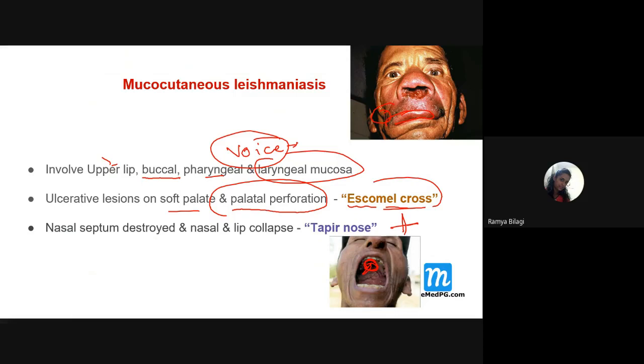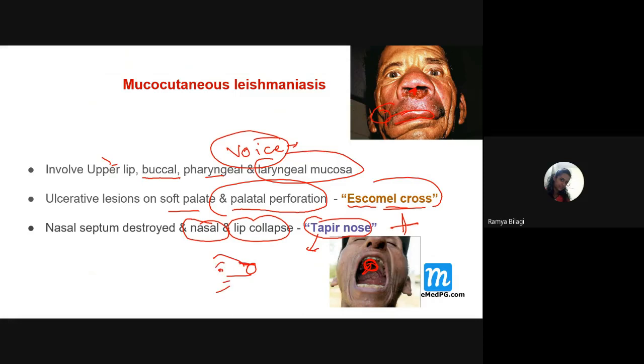And if at all there is nasal septum involvement, can you look at the patient? Total destruction of the nasal septum. So there will be collapse of the nose, and lip collapse also, which we call what? Tapir nose. What do you mean by tapir, students? If you remember the pig, how does the pig's nose look?